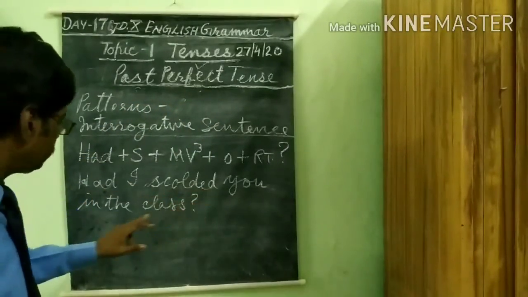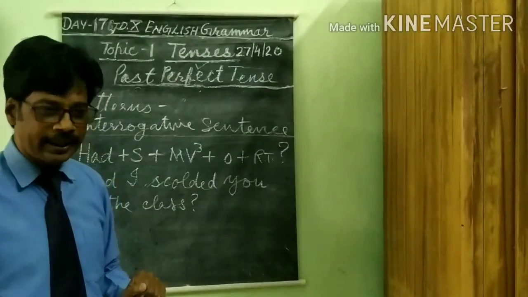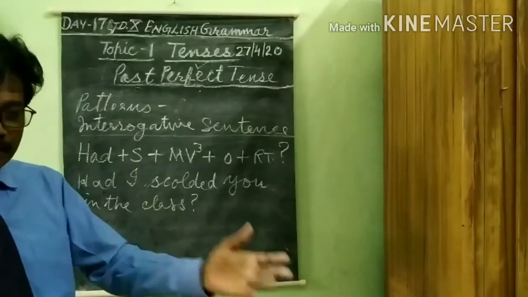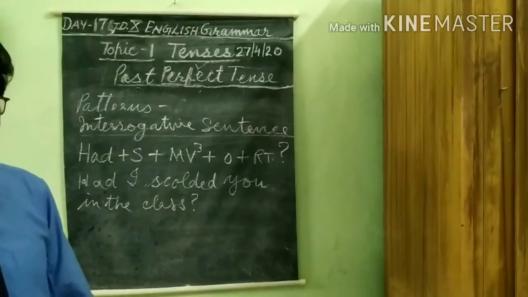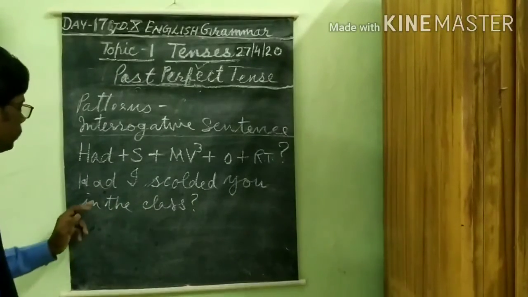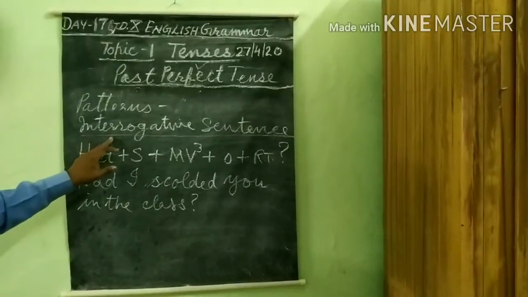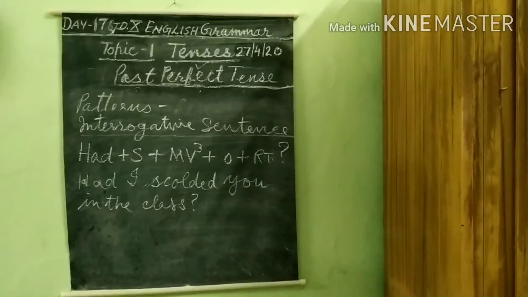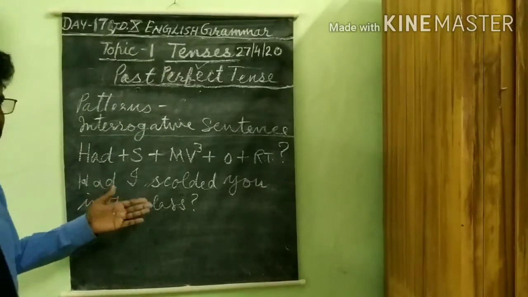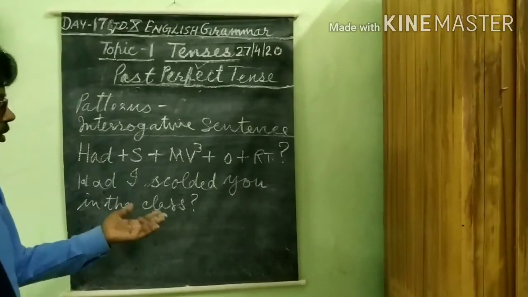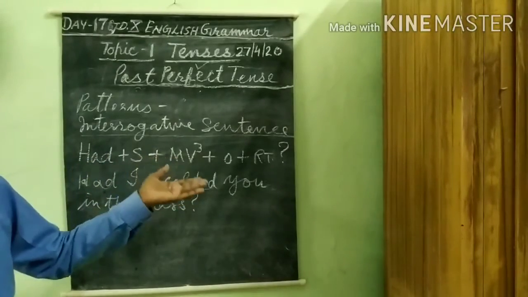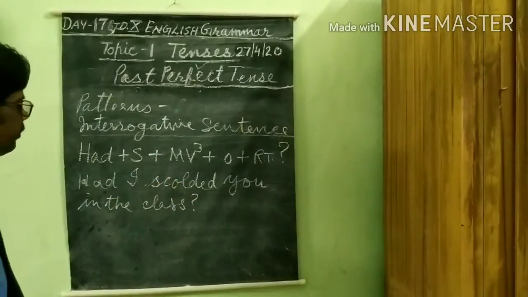Had I scolded you in the class? Did I rebuke you in the class? This is the sense here. So this is past perfect tense of interrogatives. Now we can frame many sentences on the basis of this pattern.